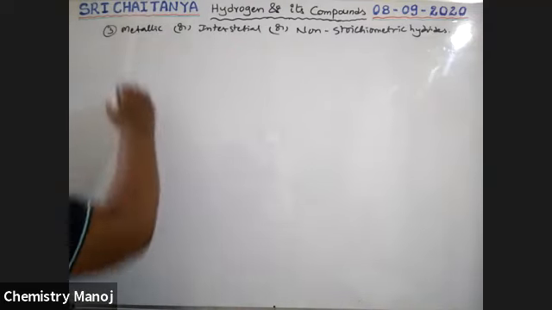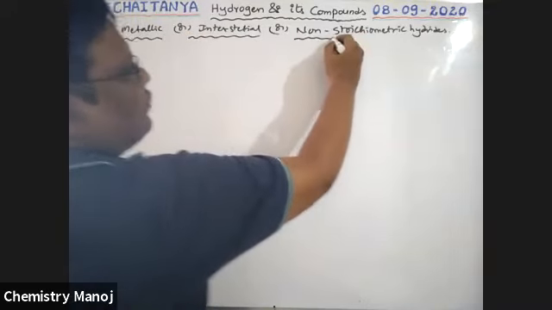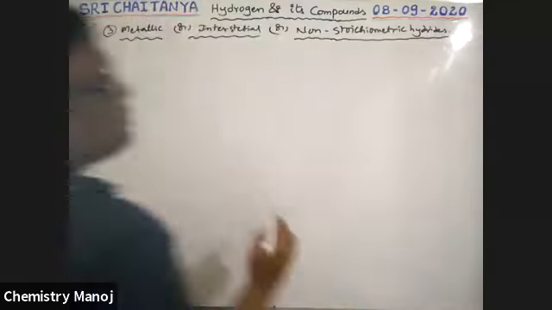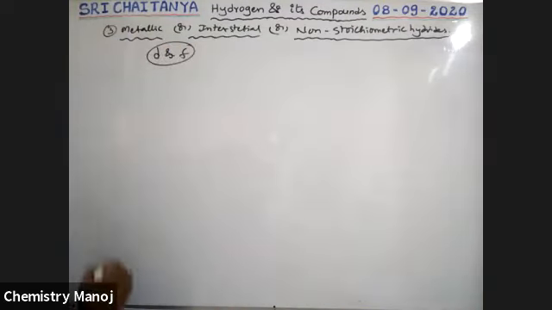Which elements can form this type of hydrides? D block and F block elements generally form this type of hydrides.